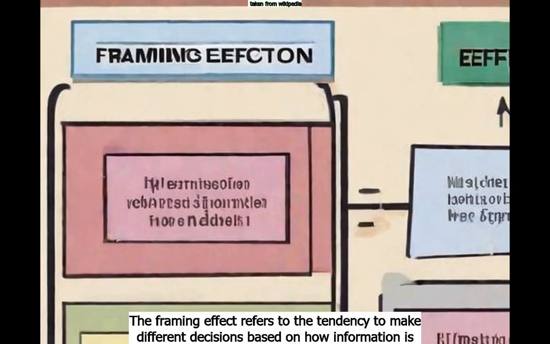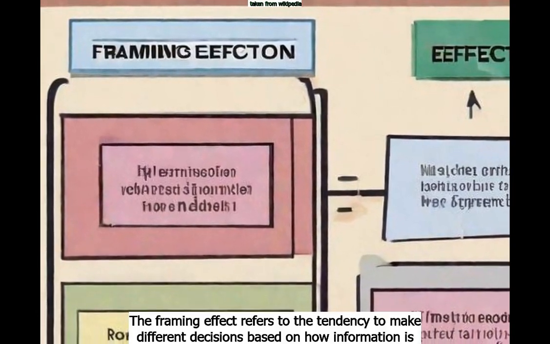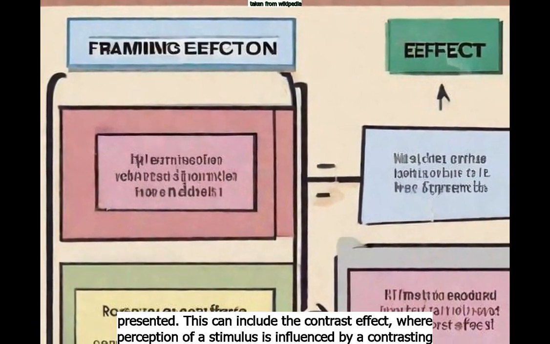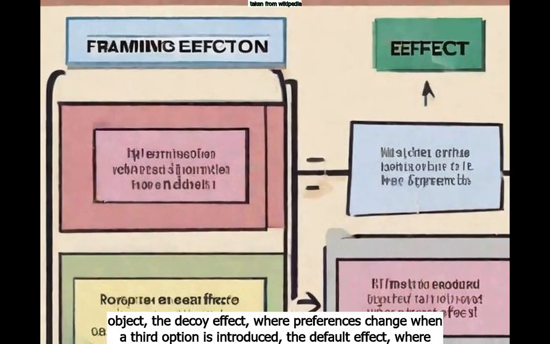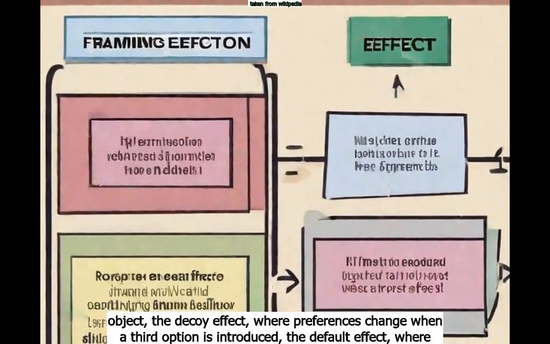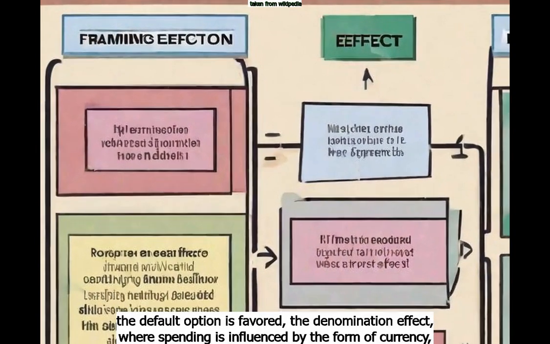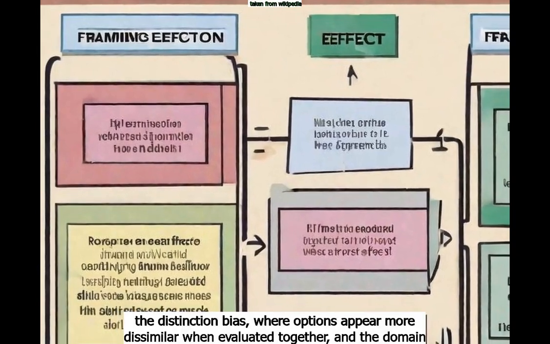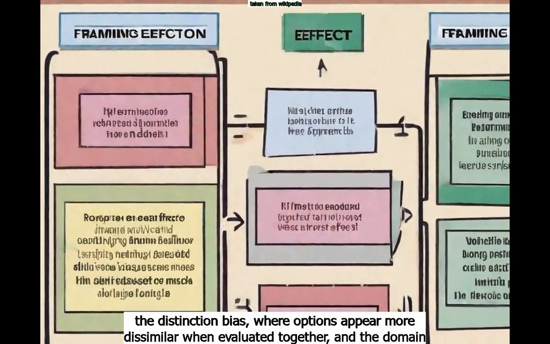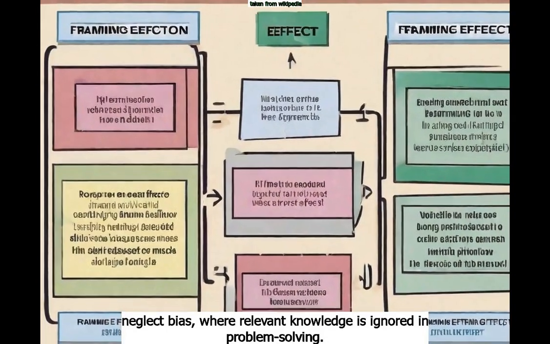The framing effect refers to the tendency to make different decisions based on how information is presented. This can include the contrast effect, where perception of a stimulus is influenced by a contrasting object, the decoy effect, where preferences change when a third option is introduced, the default effect, where the default option is favored, the denomination effect, where spending is influenced by the form of currency, the distinction bias, where options appear more dissimilar when evaluated together, and the domain neglect bias, where relevant knowledge is ignored in problem solving.